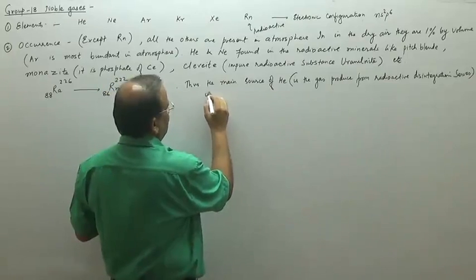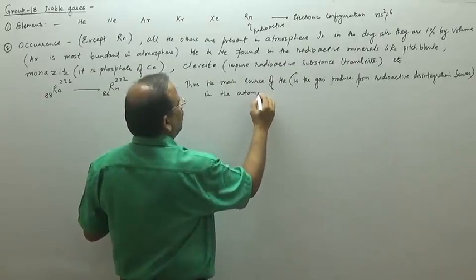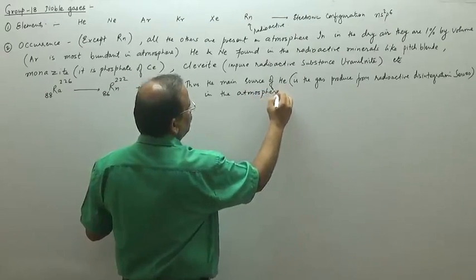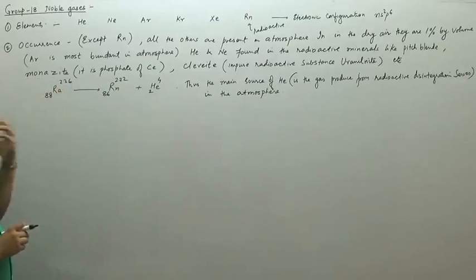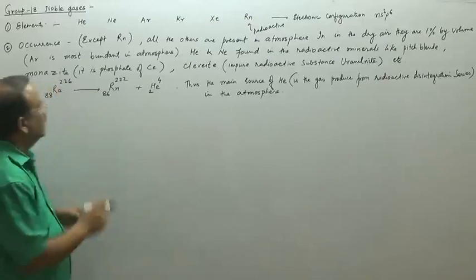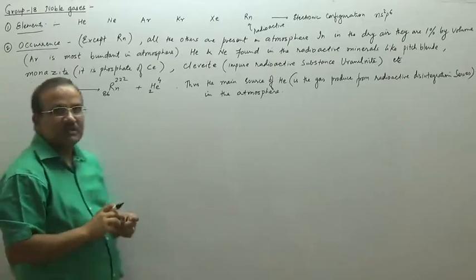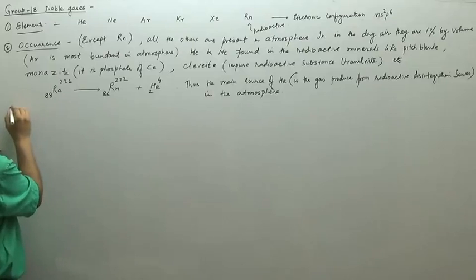So in the atmosphere, we used to write that, that is the main source of helium. Now we can write that this is about the source, the occurrence of these elements. Next we can say that is the physical properties of these elements, so we'll discuss the physical properties.